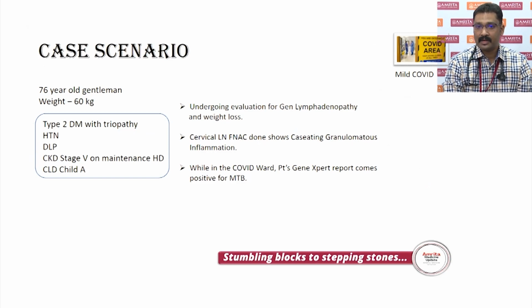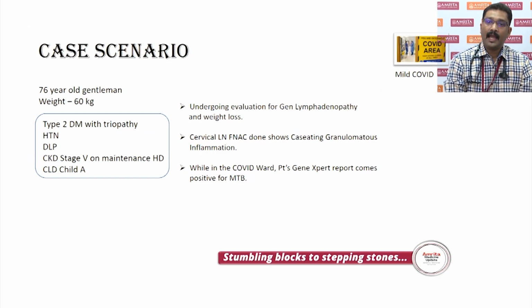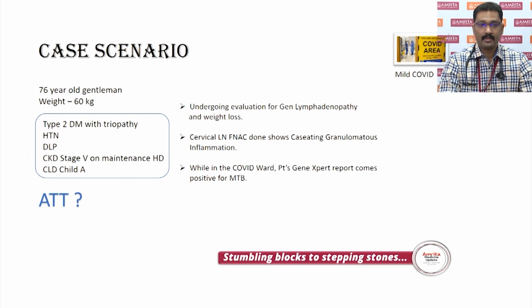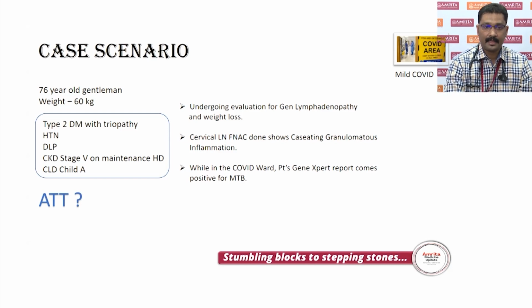Unfortunately, he had an upper respiratory tract infection at that particular time and was detected to be COVID positive and shifted to the COVID isolation area. While in the ward, the patient's GeneXpert report comes and is positive for Mycobacterium tuberculosis. So how do we proceed? What are the ATT drugs that we would look at because of the comorbid illnesses that this patient has?